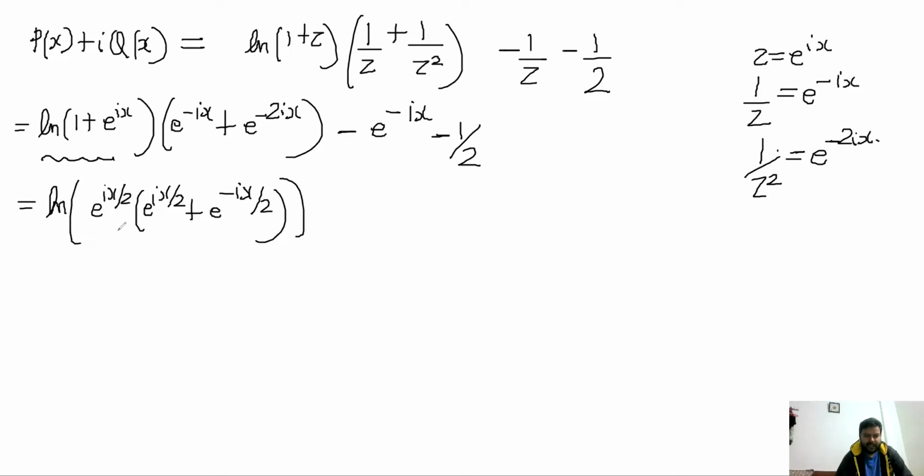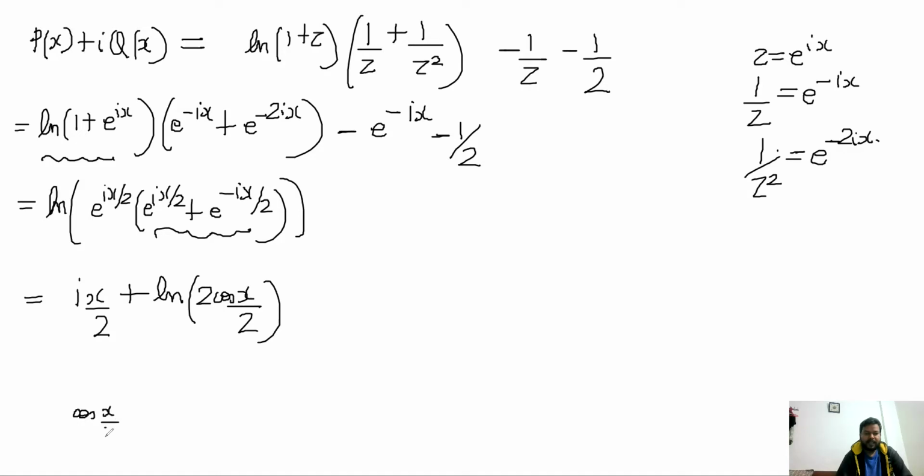So that turns out to become ln e^(ix/2), so ix/2, plus ln, what is this? This is 2cos(x/2). So 2cos(x/2). Using the identity cos(x/2) plus i sin(x/2) is equal to e^(ix/2), using that I get this for this part, minus what I get from here.